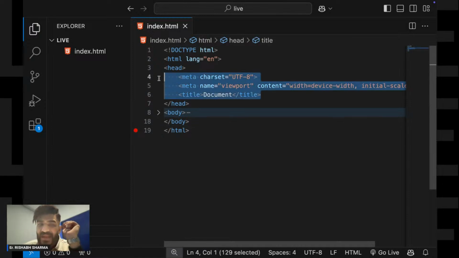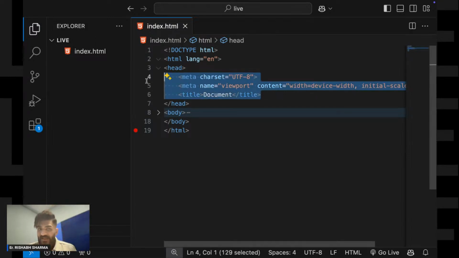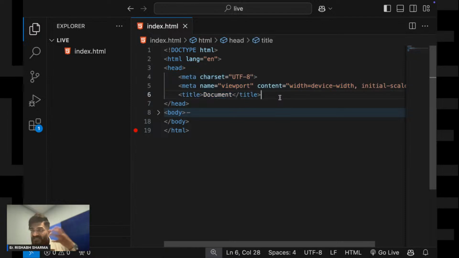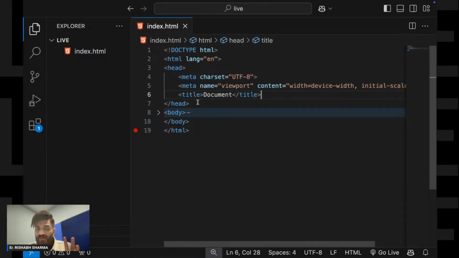So inside this head tag, this head is just like your head. In your head you have some brains where you process some data, right? So all the metadata, all the SEO, that is search engine optimization that you do to rank your website, that is being done inside this head tag. This head tag is responsible for all the metadata that you want to give, to boost your SEO and all those things. All those things you will give in your head tag.